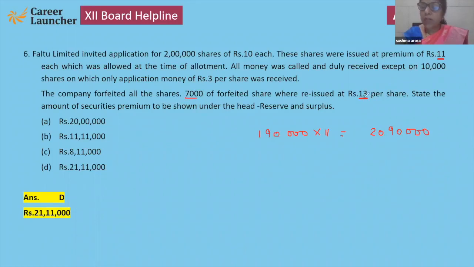Now these 7,000 reissued at 13. Here the premium is 11. This is 13. So 7,000, here the premium is 3 rupees. So that will come 21,000. Now when we add these, 21 lakh, 11,000. Be careful, here the total value is 13, here the total value is 11. This is the point which I want to tell you. Okay, now next question.